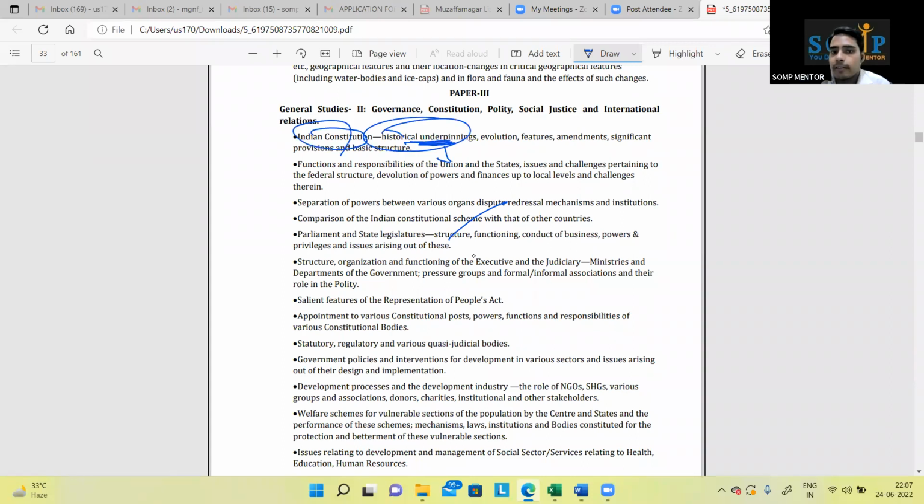Okay, historical underpinnings, how the Constitution evolved. Suppose Ambedkar Jayanti is there, some question comes on how Ambedkar contributed. If anyone needs a 5-7 minute break, do let me know. One hour has passed, so I am saying it. And if it seems we should divide this session into 2 sessions, then after paper 2 we can stop as well. Paper 3 and paper 4 we will tackle later, because the basic idea of what we are going to do is clear. Okay, we will do paper 2. Whatever the situation, do let me know. I don't want to just push you. We haven't come to that situation yet; when it comes, I know how to push 14-15 hours of study as well.